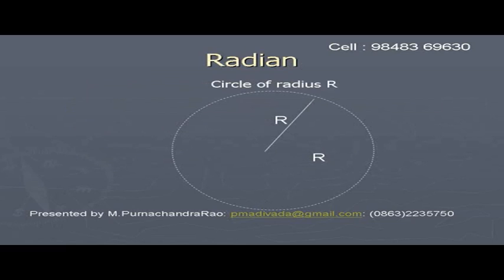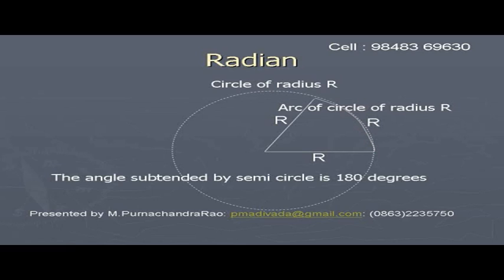Radian. This is the angle subtended by 2 lines. Suppose you take a circle of radius r, and on this circle imagine an arc of length r. The angle subtended by this arc at the center is taken as 1 radian.